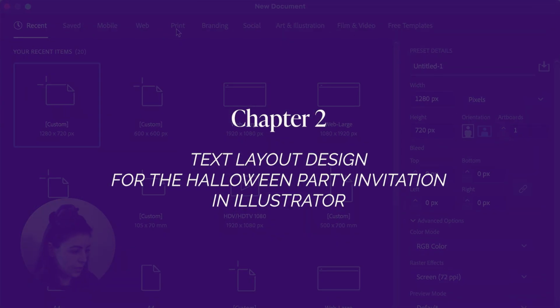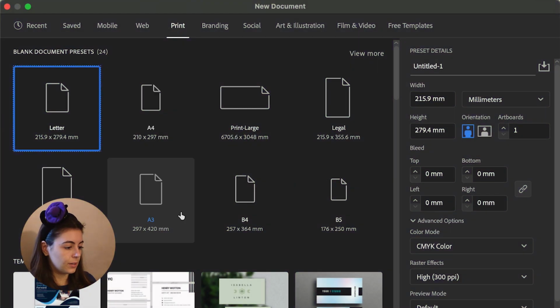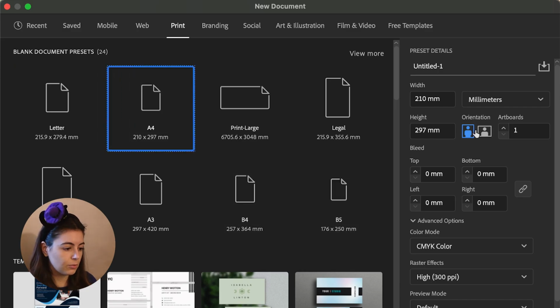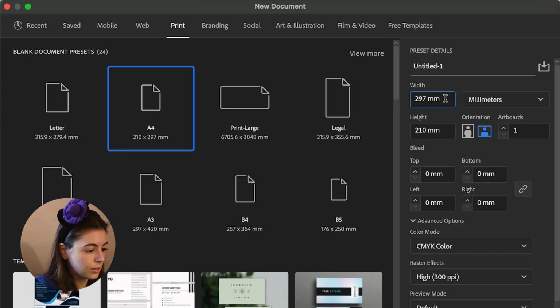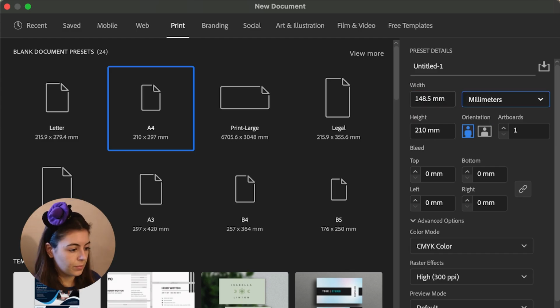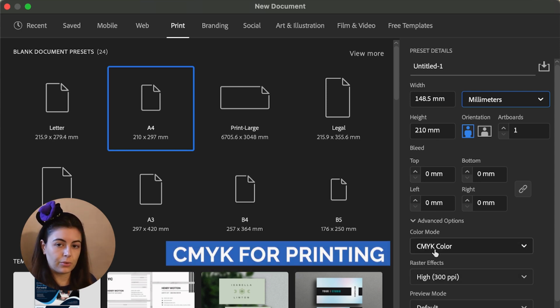So I'm going to select print, then A5. Where's A5? It's okay. We can do A4, then horizontal, and cut in half the longest side. And high 300 ppi, yes. CMYK color is great for printing.